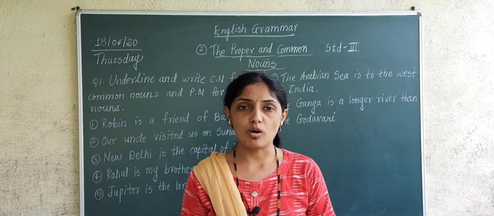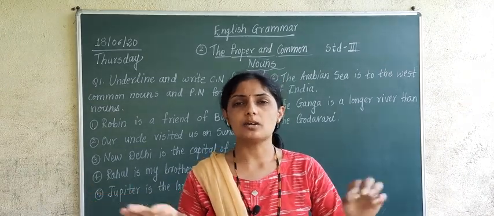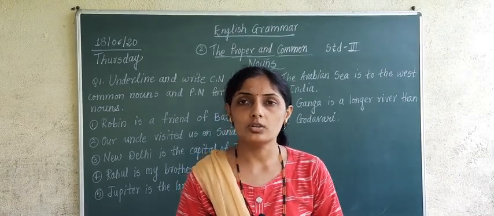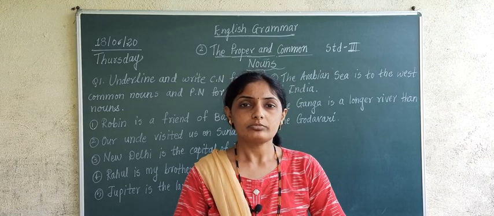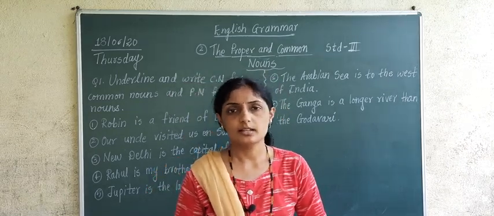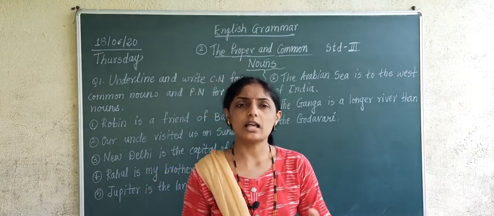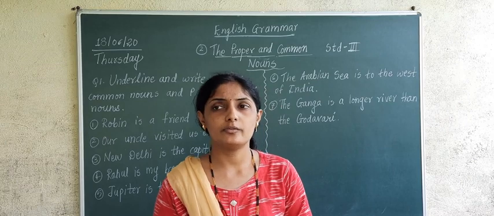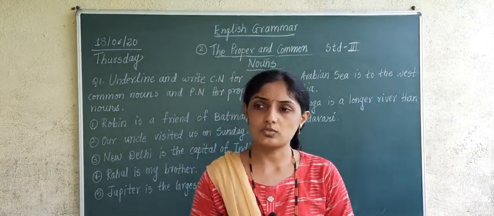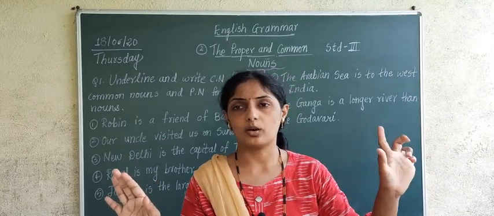Nouns are called naming words, or in a full sentence, if you want to tell a definition of noun: noun means the name of a person, name of a thing, place, animal or bird. Such words are known as nouns, and we studied yesterday two types of nouns, or two classes of nouns. Which are those? The proper noun and the common noun.